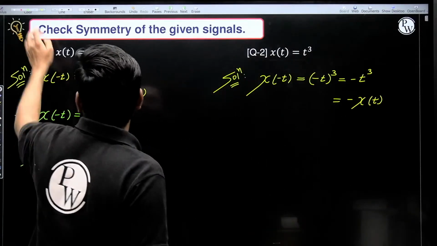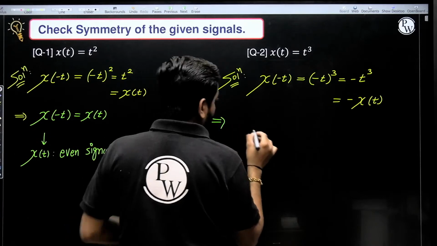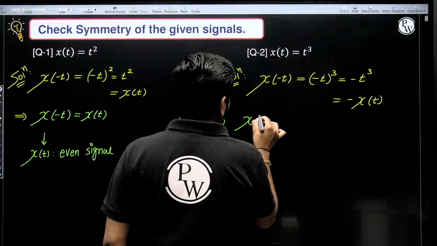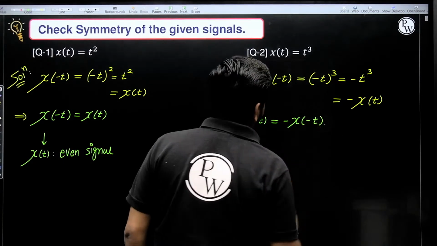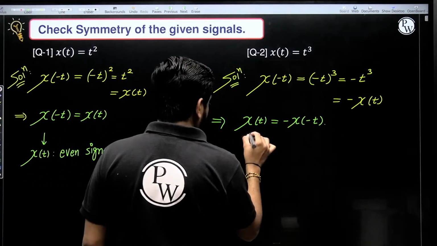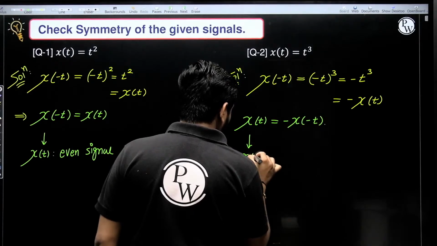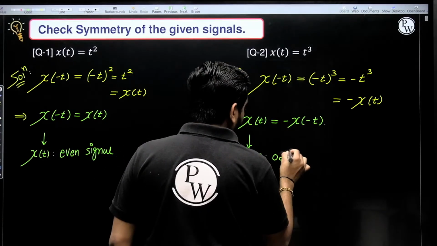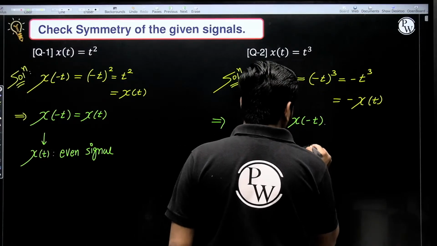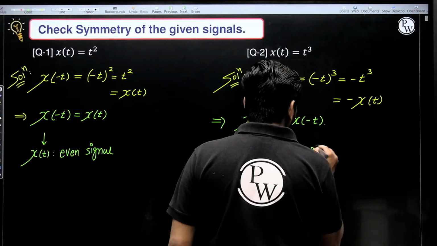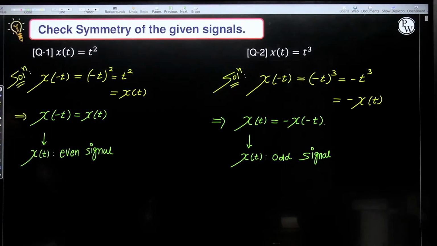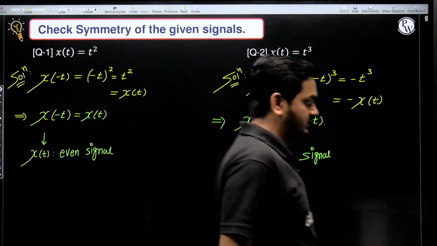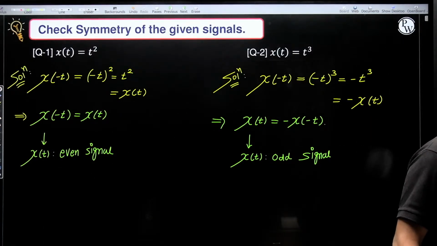So we got x of t is equal to minus x of minus t. That's why x of t is an odd signal, or another name is anti-symmetric. Clear to each and every student? Yes or no?